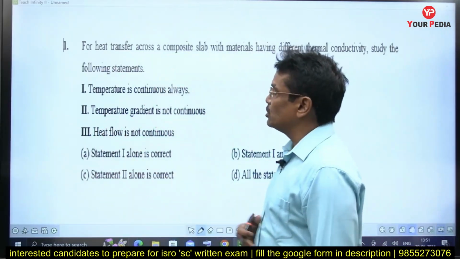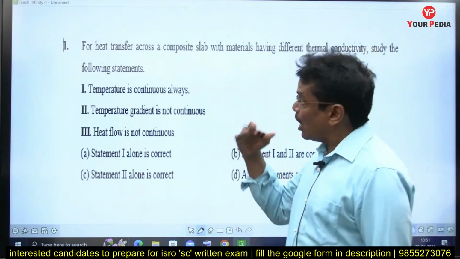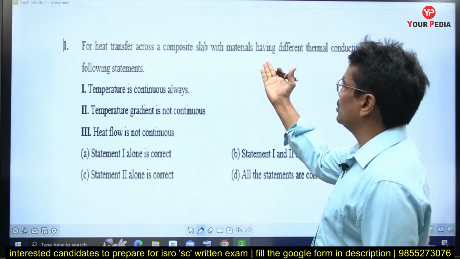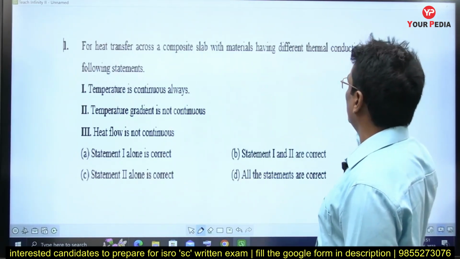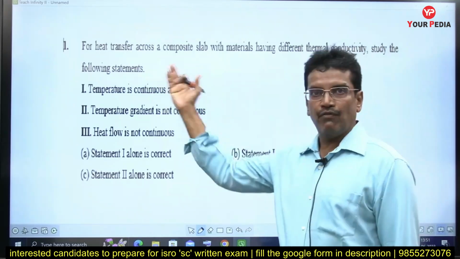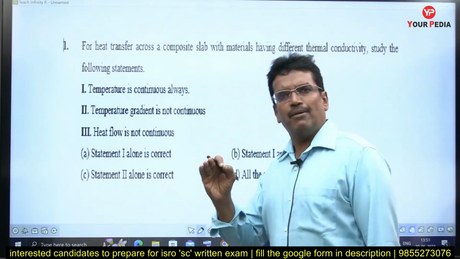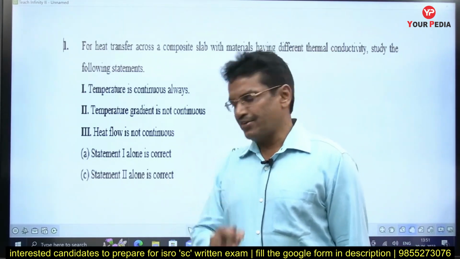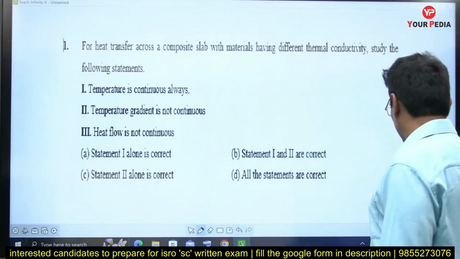So the first question goes like this. I am going to give the concept and also solve the question. For heat transfer across a composite slab with materials having different thermal conductivity, study the following statements. This is a very basic first case study of conduction heat transfer. The question can be solved like this.